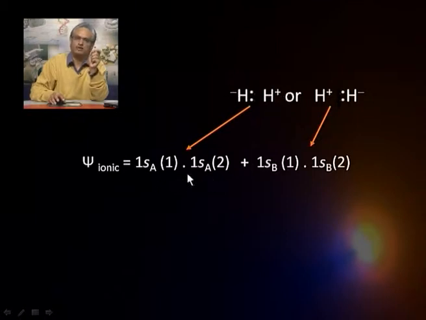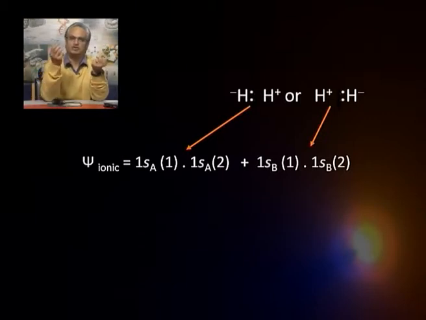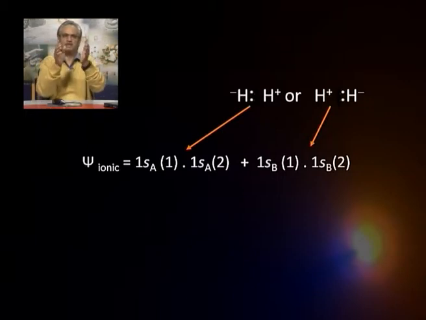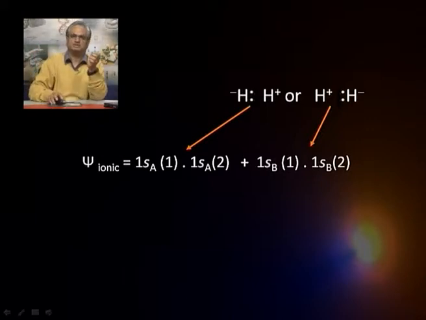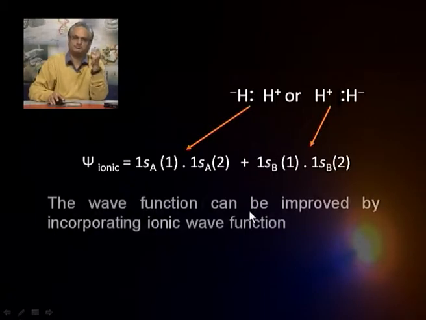So, this can be described in terms of the following wave function. It is 1s A1, 1s A2. What it means is that both the electrons, electron 1 and electron 2, are in the neighborhood of nucleus A, whereas around nucleus 2, or nucleus B, nothing is there, there is no electron over there. It is a possibility, because when the two are so close, it may happen that at a given moment both the electrons are near one of the nuclei, or it may be the other nucleus. So, that will be given by the following description. So, this is another possibility which valence bond theory has not considered as yet.